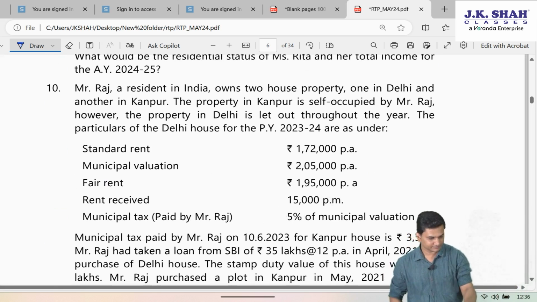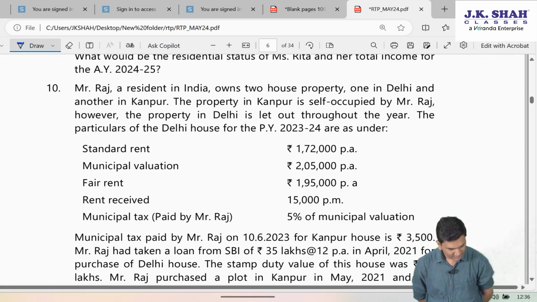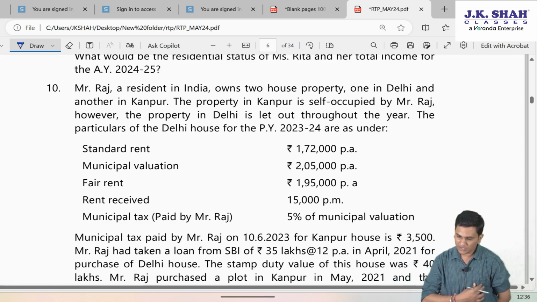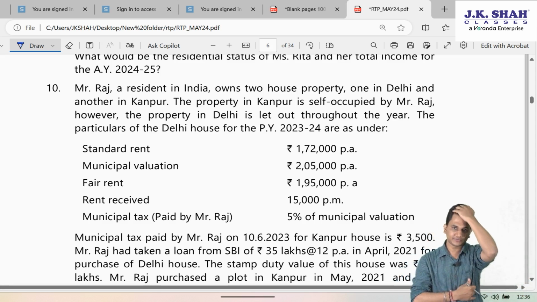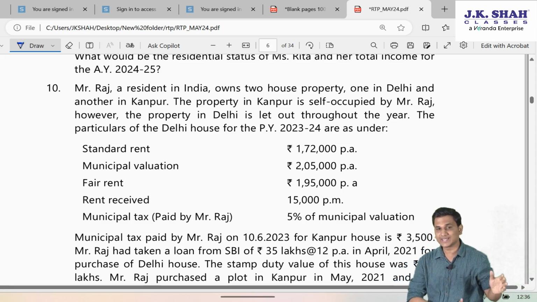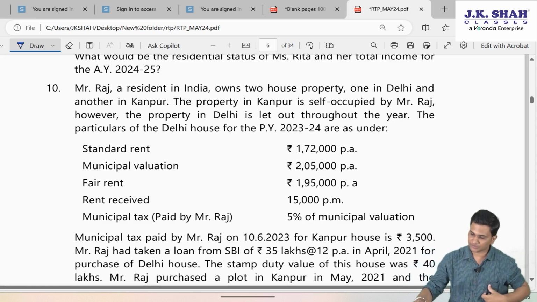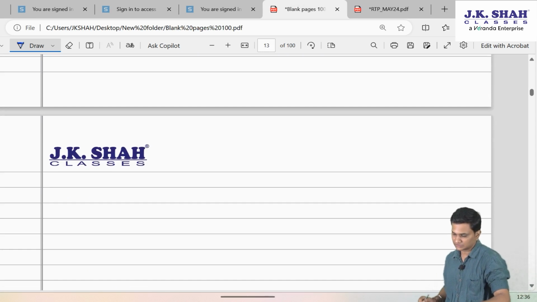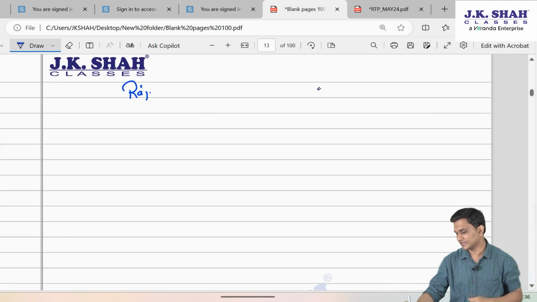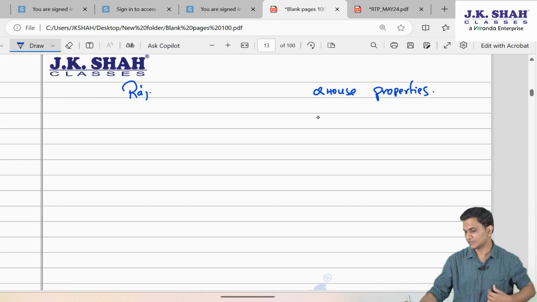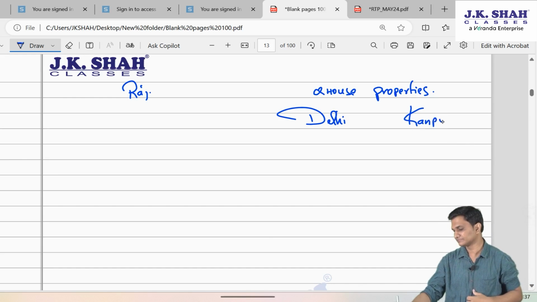Next question. Mr. Raj, a resident in India, owns two house properties, one in Delhi, one in Kanpur.